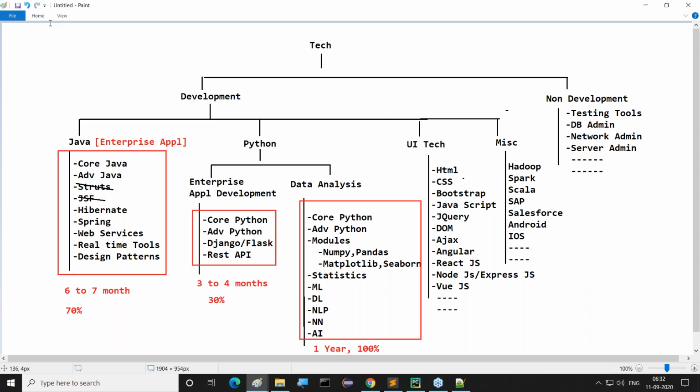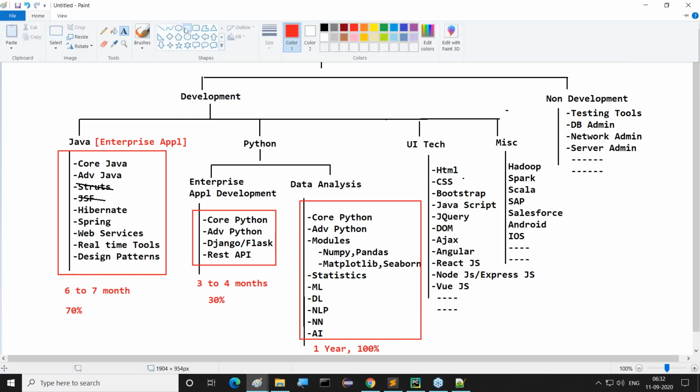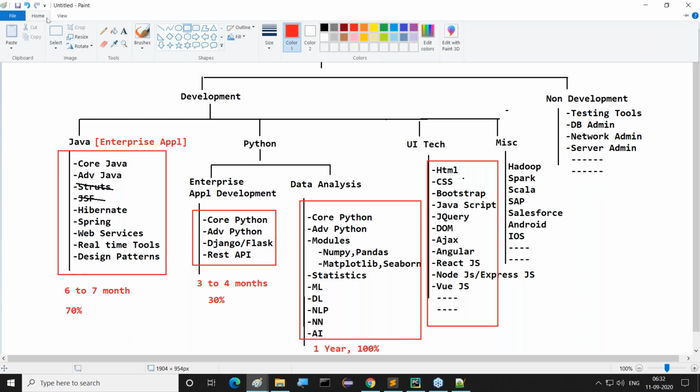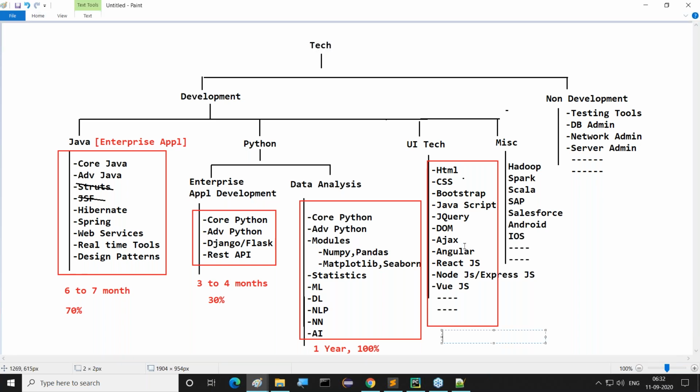Good, sir. Then after this is the UI technologies part. This is the evergreen part, guys. This side is evergreen. Always demand is available for this. Then, of course, if you want to learn this total part, again here, it will take 5 to 6 months of time, right?